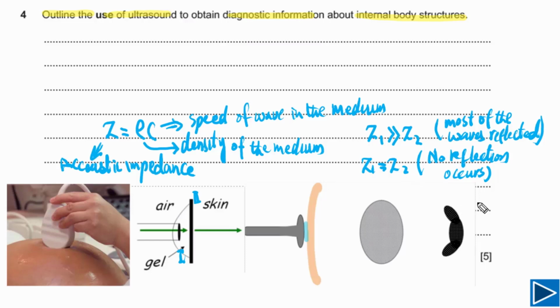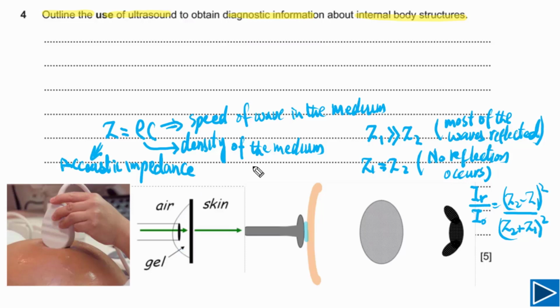We can also understand this by the reflected intensity divided by the incident intensity. This is equal to Z2 minus Z1, meaning the difference between the acoustic impedance of 2 media, squared, divided by the square of the sum of the acoustic impedance. Now in this case you can see if Z1 is equal to Z2, this will be 0. It means no reflection. If Z1 is much bigger than Z2, in this case most of the waves will be reflected. Very important point, we need to understand this.